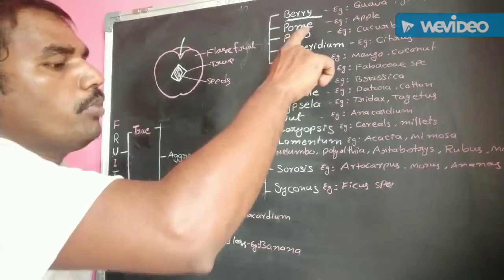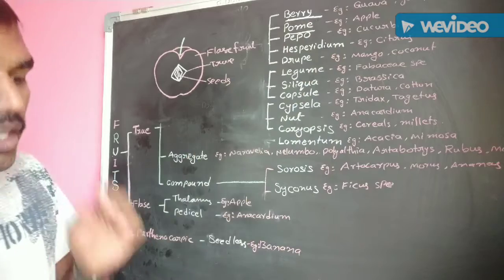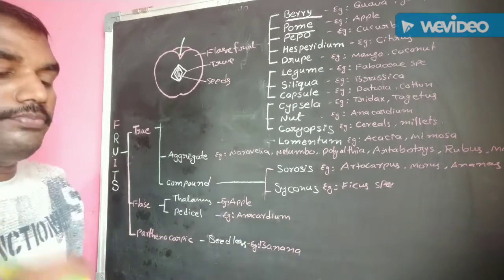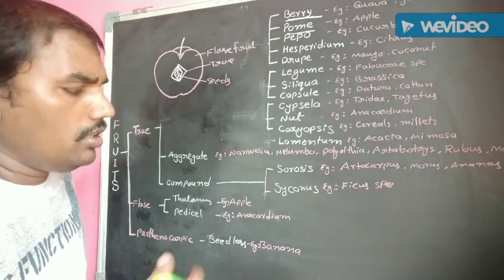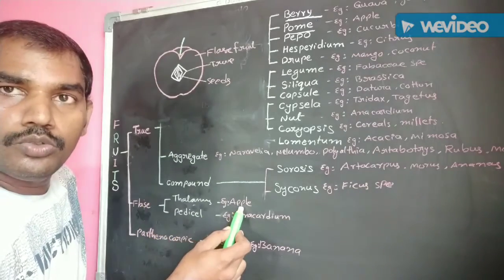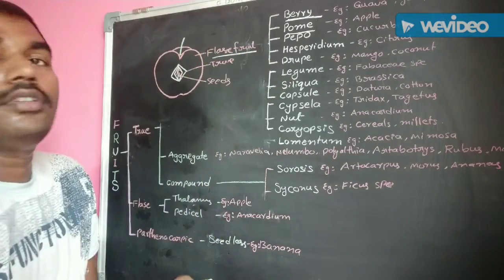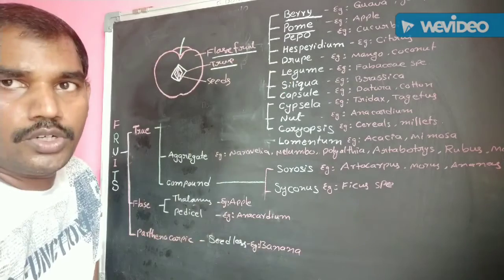Next fruit is pome. Okay, pome fruit. It is mainly developed from an inferior ovary, syncarpous gynoecium. Next, it is surrounded by the fleshy thalamus. You already know the false fruit. Thalamus is modified into false fruit. This means the edible fruit is the false fruit. The innermost fruit is the true fruit. It is a dry fruit.